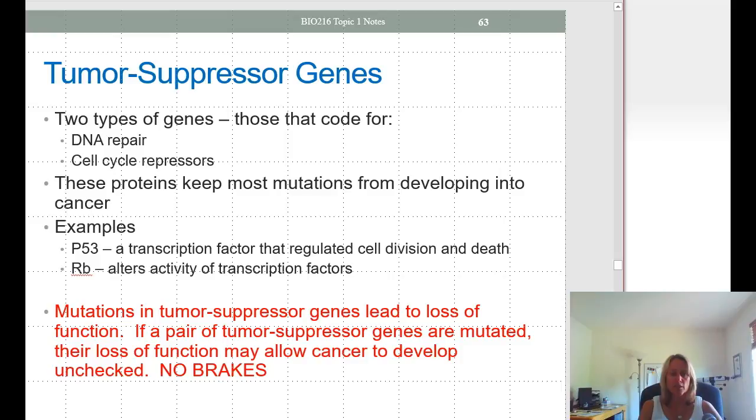Tumor suppressor genes are genes that code for proteins that are involved in DNA repair or are cell cycle repressors, such as p53. These proteins, remember, help to keep most mutations from developing into cancer. Now, if tumor suppressor genes get mutated, if we knock out both genes, then their loss of function will allow cancer to develop unchecked.